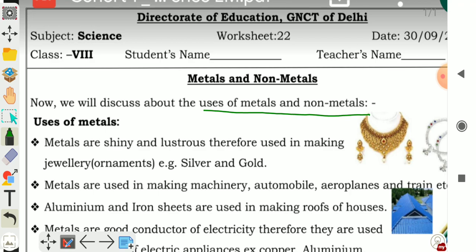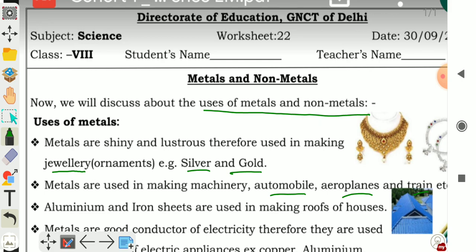Metals are shiny and lustrous, therefore used in making jewelries and ornaments like silver and gold. These are very common metals which are used in making jewelries. Metals are used in making machineries, automobile parts, aeroplanes and trains. Different metals are used in making machineries or parts of machines, parts of automobiles, aeroplanes and trains, etc.